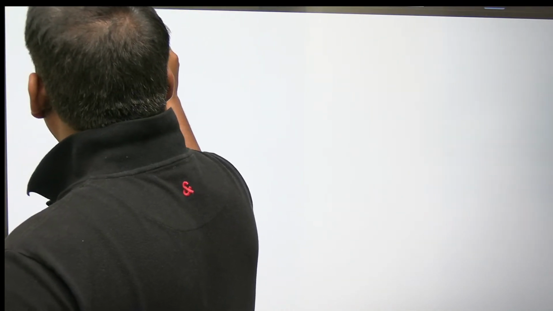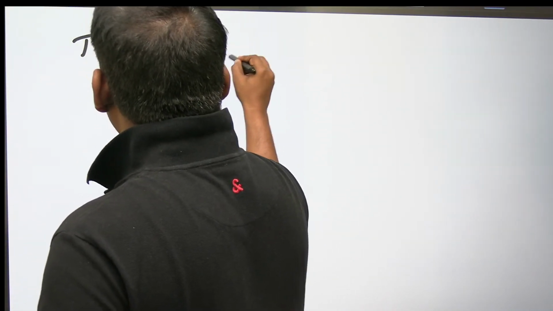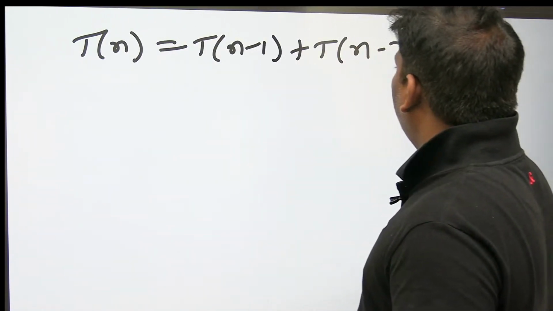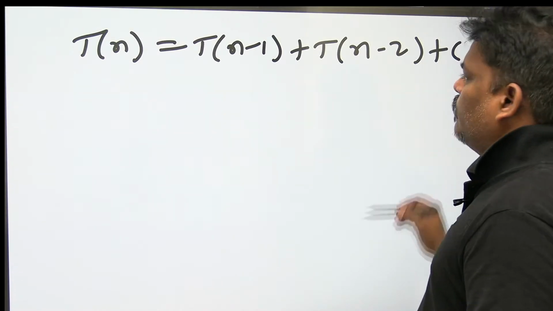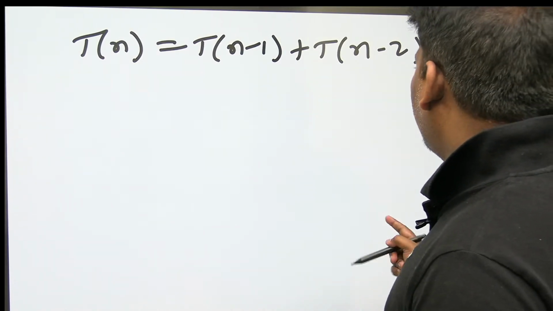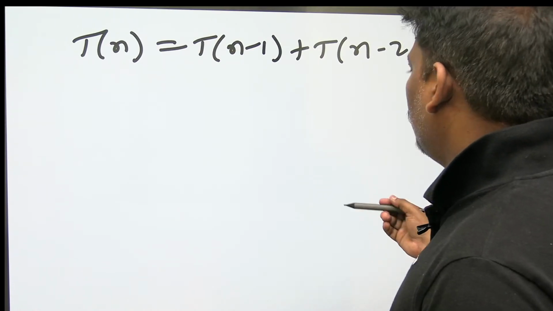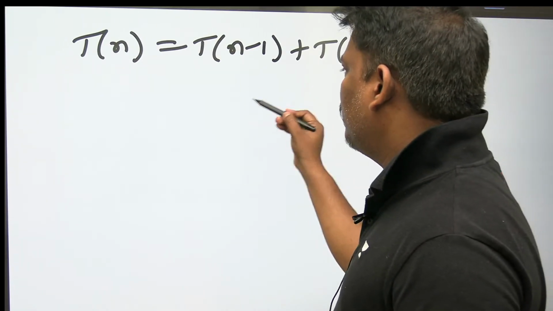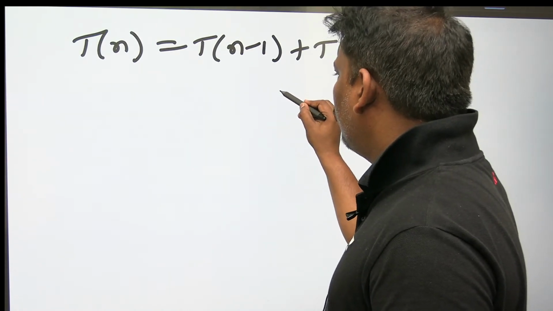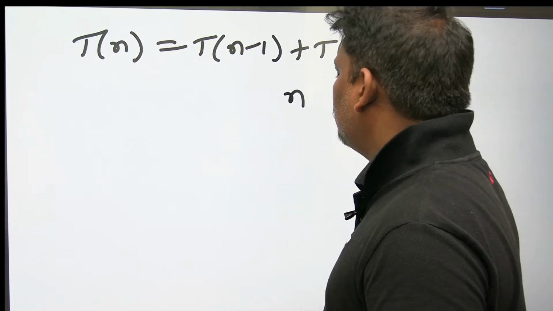T(n) = T(n-1) + T(n-2) + C. So you can go for the recursive tree method. Everyone listen, let me write. First, n is there.